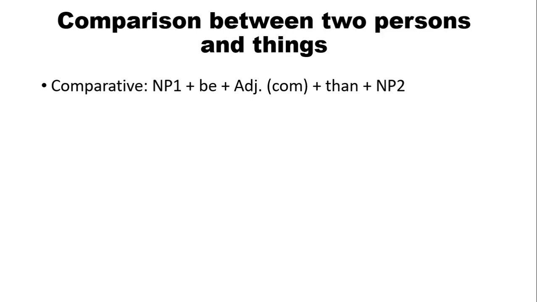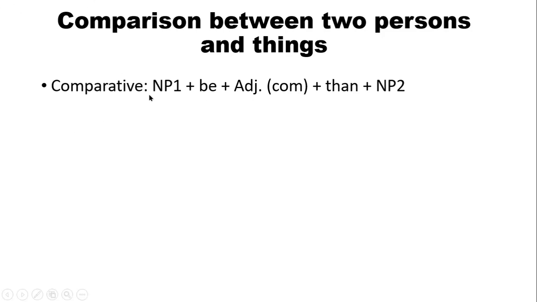Suppose we are talking about height, talking about weight. They don't have the same weight, same height. So dear boys, when we are going to compare between two things or two persons, then we are going to follow this type of structure.